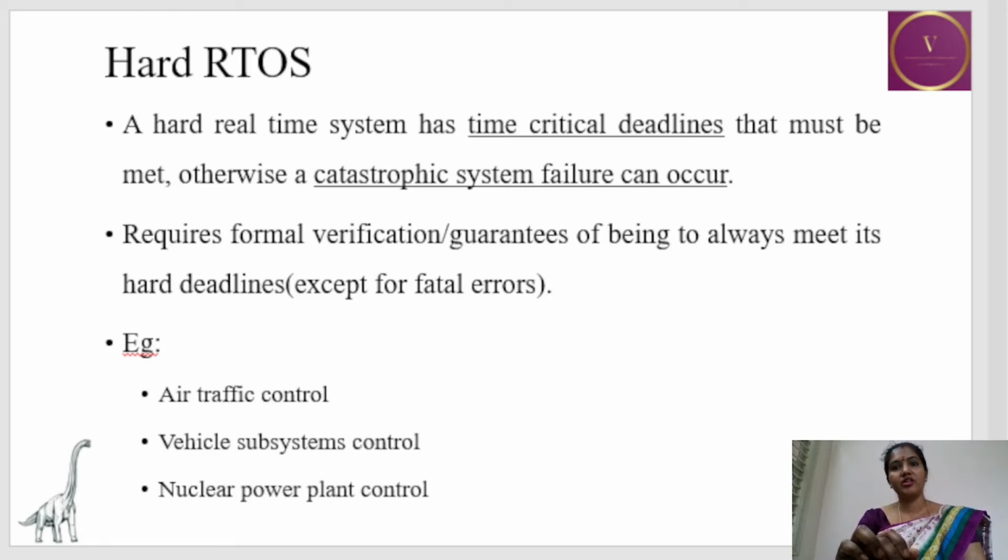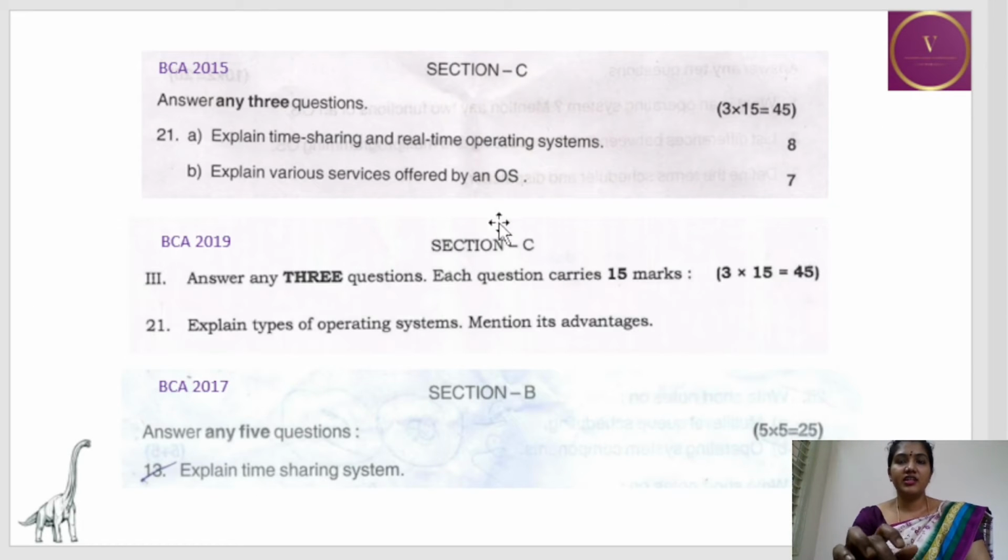So that's all for types of operating system. And in this next slide I will be showing the important questions. These are the clippings that I have taken from different question papers, and this is BCA 2015. They have asked time sharing and real-time operating system for 8 marks, and explain various services offered by an operating system for 7 marks. So together they have asked for 15 marks.